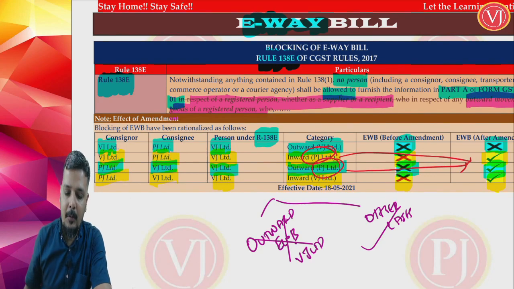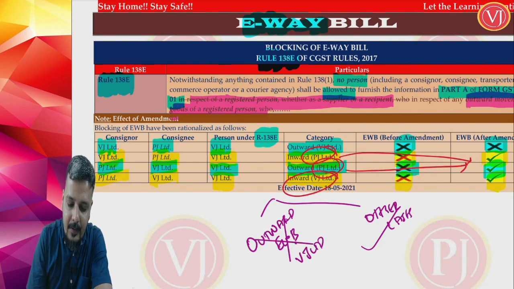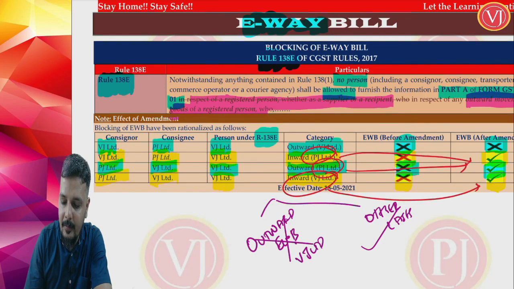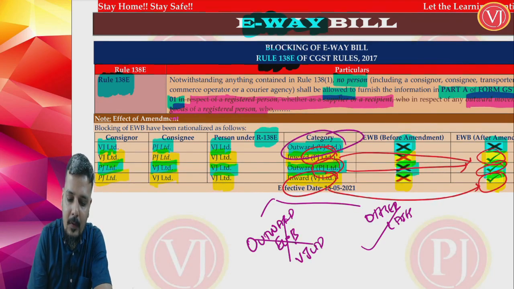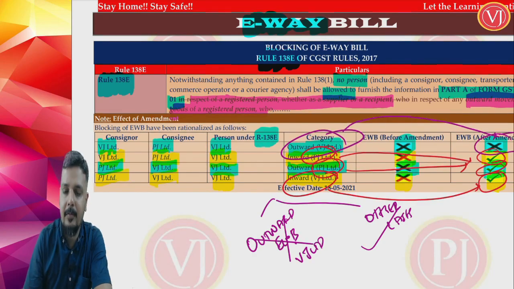And when you talk about VJ Limited, if it is inward e-way bill by VJ Limited, it is possible to do it. Only restriction is for outward e-way bill by VJ Limited, not possible.